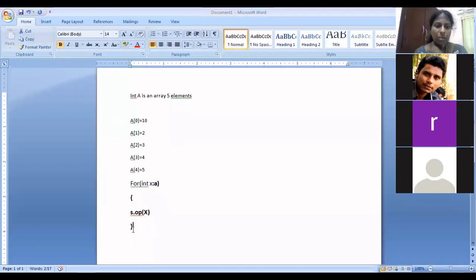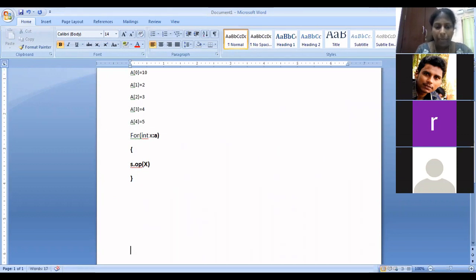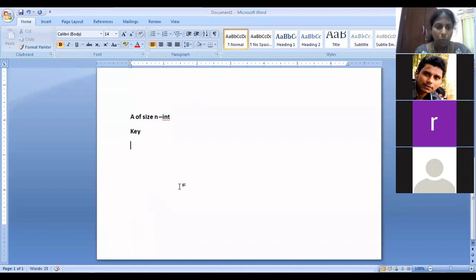Okay, so now tell me, what is the array name? Let us keep A of size n. Okay, what is the data type? Let us keep int. Okay, search element, let it be key. Okay, now tell the for each loop.